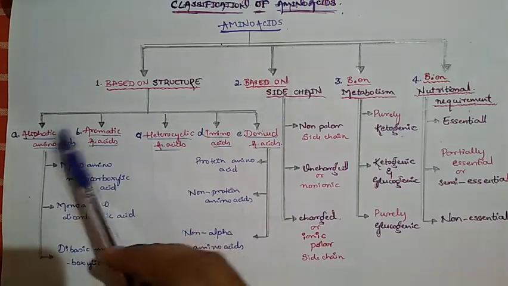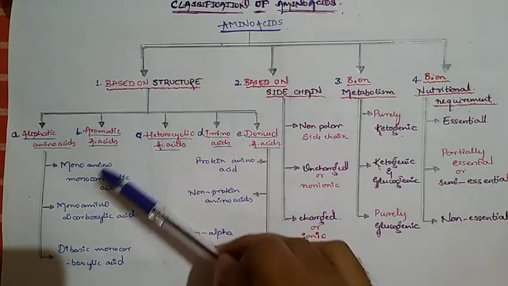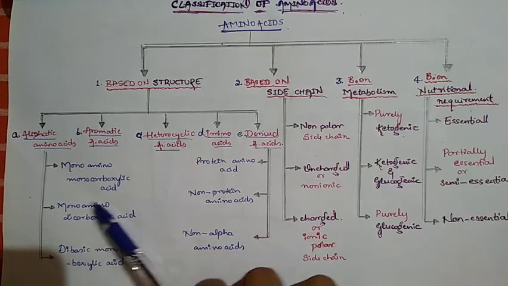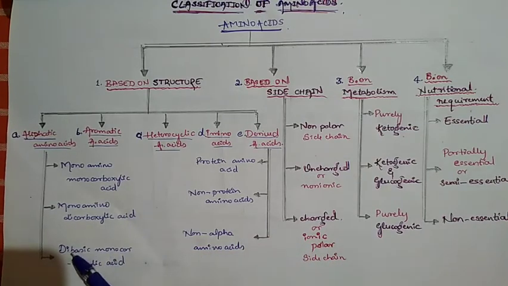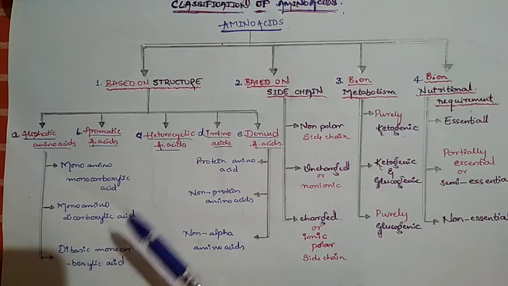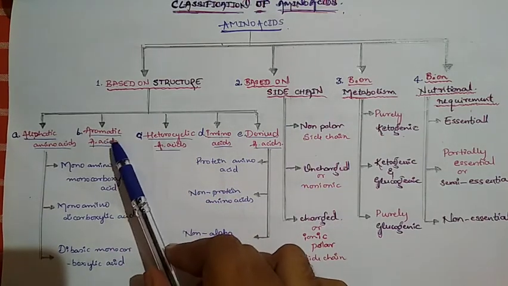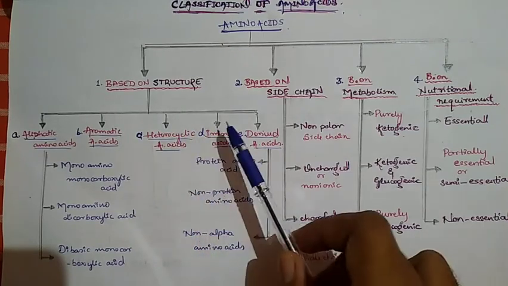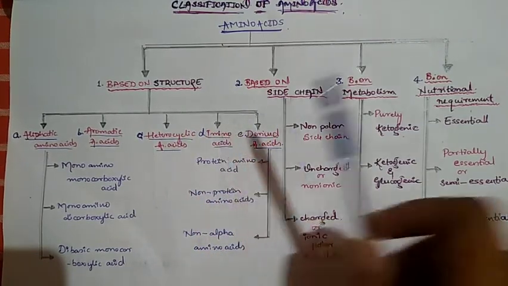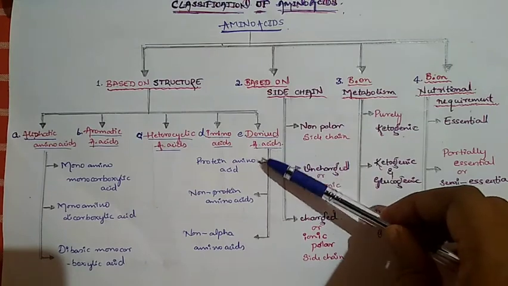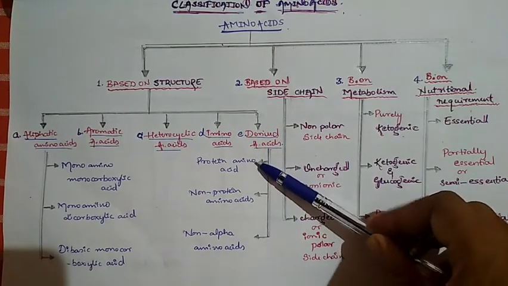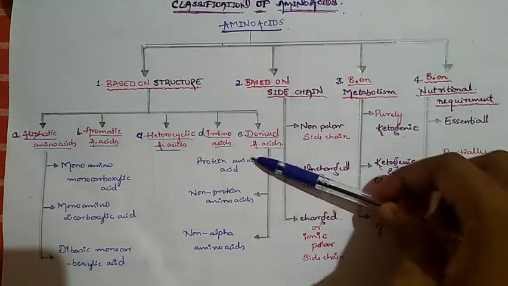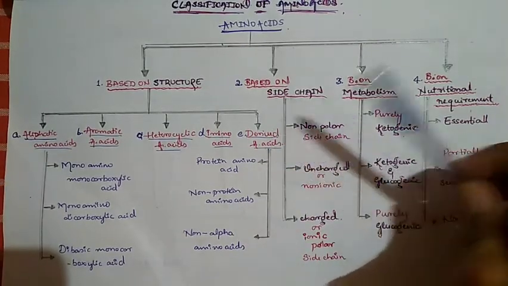Going deeper, aliphatic amino acids have 3 groups: monoamino monocarboxylic acid, monoamino dicarboxylic acid, and dibasic monocarboxylic acid. Aromatic amino acids have no further classification. Heterocyclic also doesn't have, and imino acid also doesn't have. At last, the derived amino acids have 3 classifications: protein amino acids, non-protein amino acids, and non-alpha amino acids. So these are the 3 classifications under the derived amino acids.